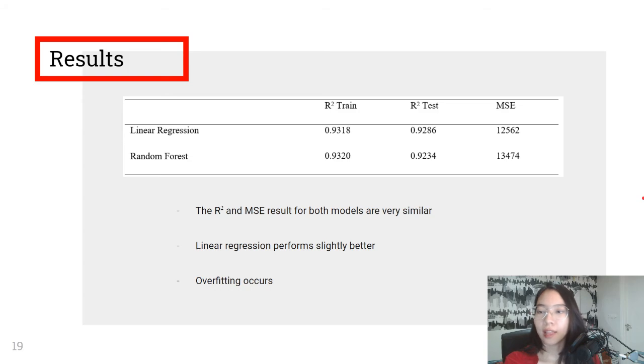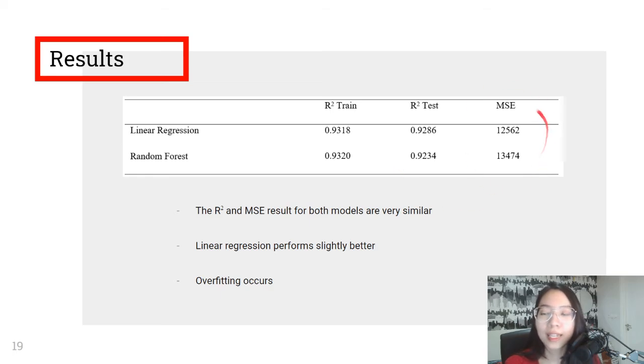After the training and testing process, we can see the results of both models' performances. Here we use R-square and MSE as the statistical measurements. We can see that the R-square for both models is very similar, with differences of less than 0.01.